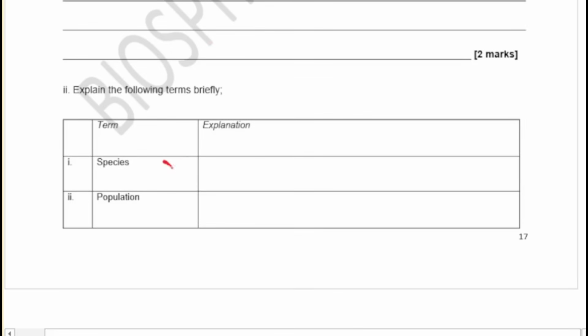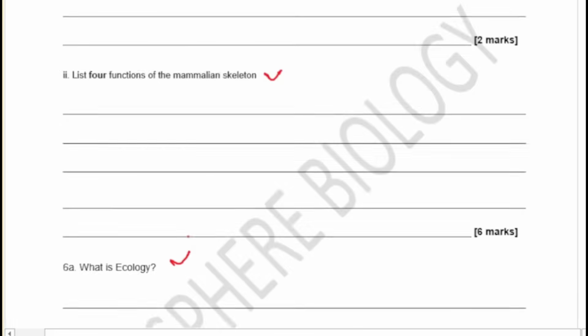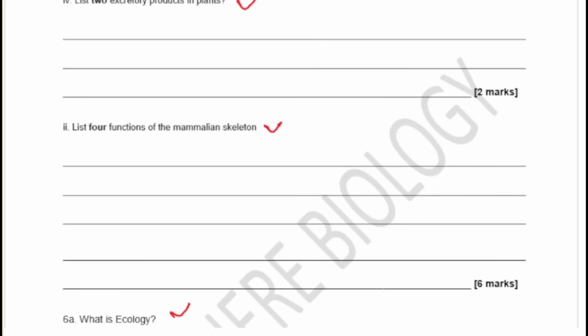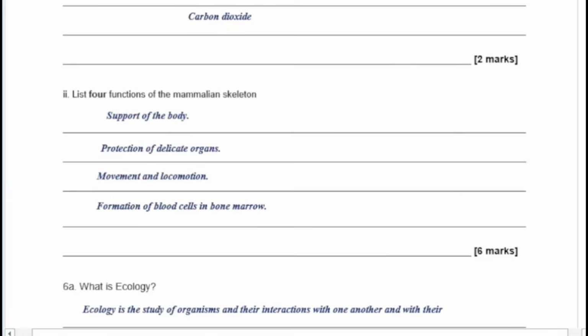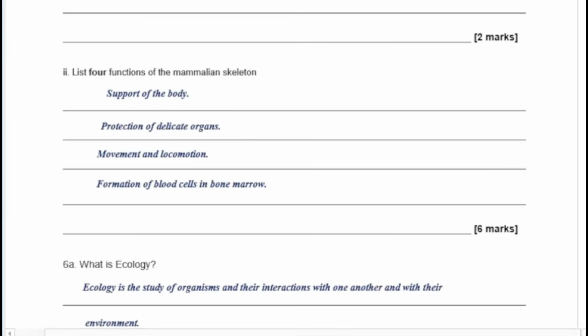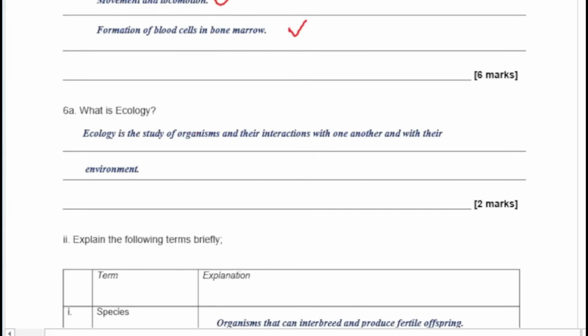We have species, we have population. You'll see the other ones on the other slide as we move on. But let's just quickly look at this together. This one here, you have the excretory products in plants are your oxygen and your carbon dioxide. Functions of the mammalian skeleton: supporting the body, protecting delicate organs, movement and locomotion, formation of the blood cells in the bone marrow. And ecology basically is a study of organisms in their interactions with one another, with their environment. So study of living things in relation to their environment is basically your ecology.